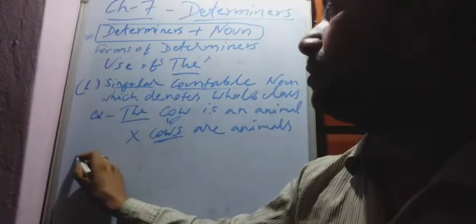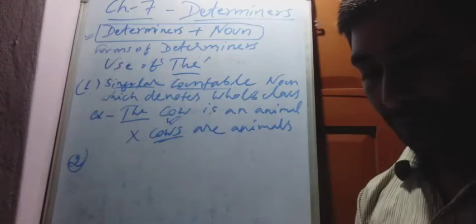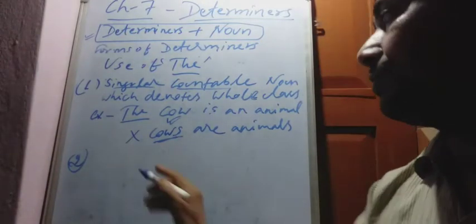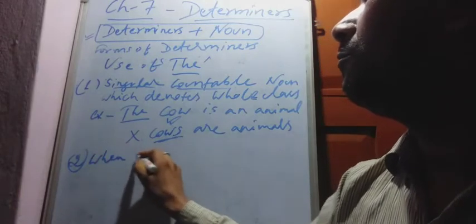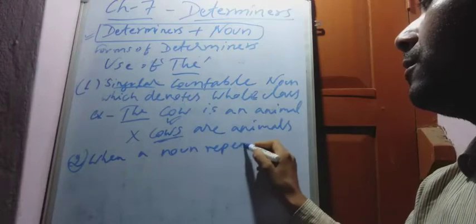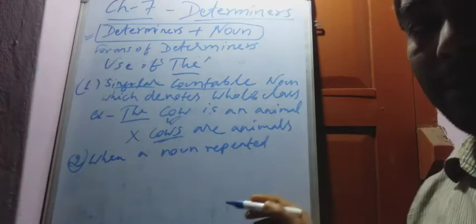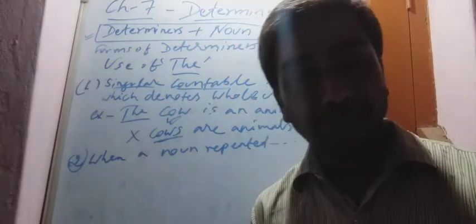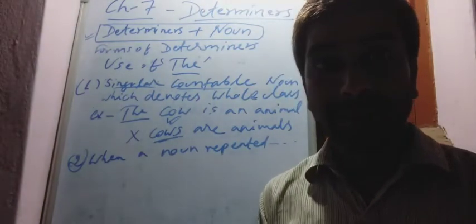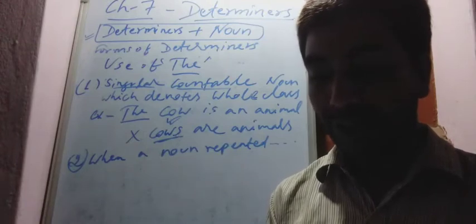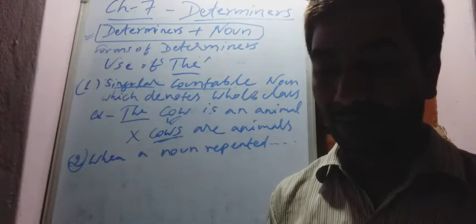Second use of the: when a noun is repeated a second time, third time, fourth time, it becomes definite, particular, special. In those situations we use the.